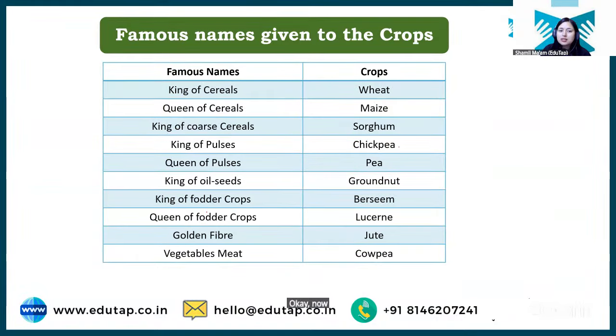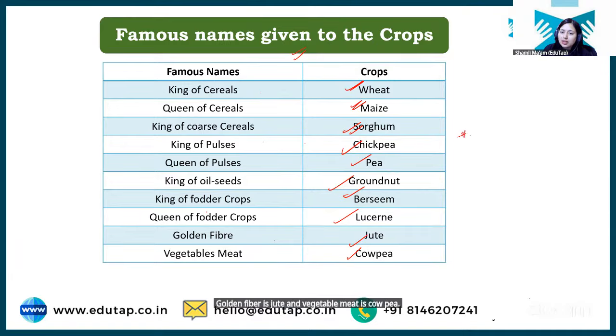Okay, now students, there are some famous names given to the crops, like king of cereals is wheat, queen of cereals is maize, king of coarse cereals is sorghum, queen of pulses is chickpea, queen of pulses is pea, king of oilseed is groundnut, king of fodder crop is berseem, queen of fodder crop is lucerne, golden fiber is jute, and vegetable meat is cowpea.